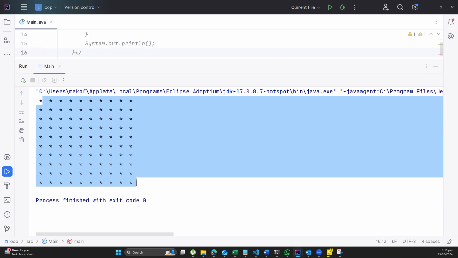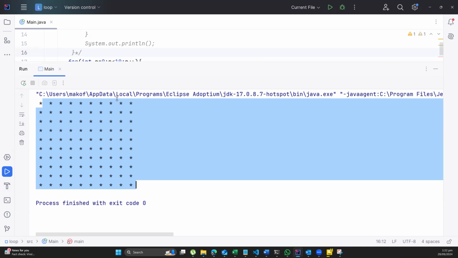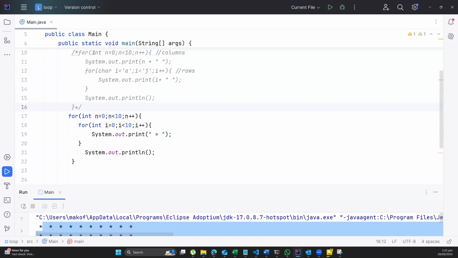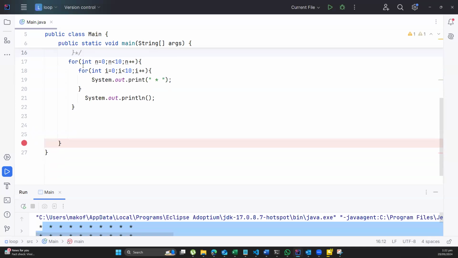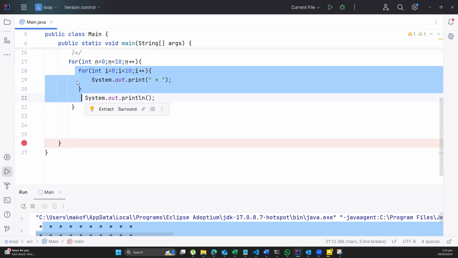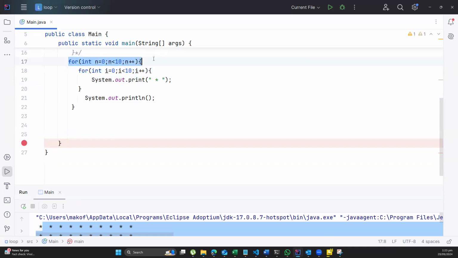So a quick recap of what we did today. Today, our job was to learn the loop. Our job was to learn what is a loop. We have the for, we have the do, we have the while. When do we use do? When do we use for? When do we use while? We're also supposed to learn a nested loop. So here we have a loop and we have another loop in it. So this loop is nested in the loop outside. So we have a nested loop.